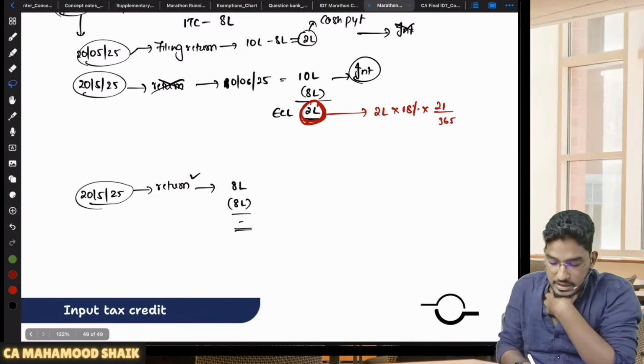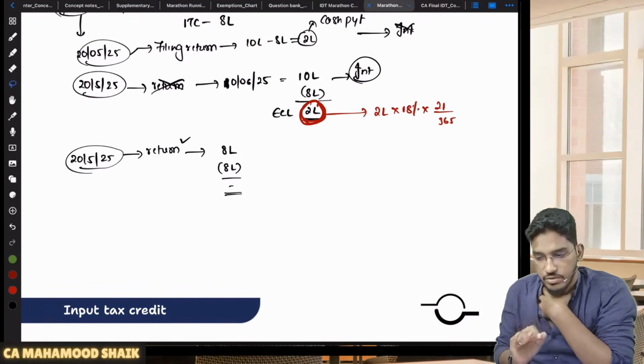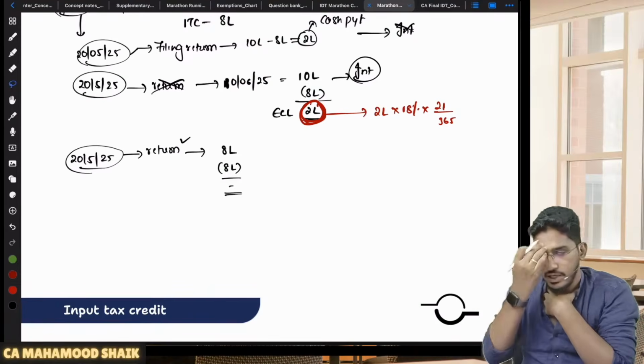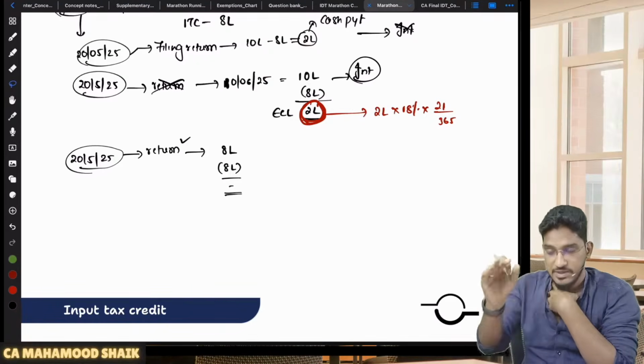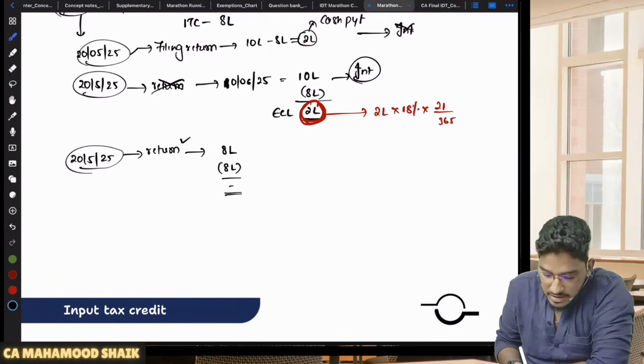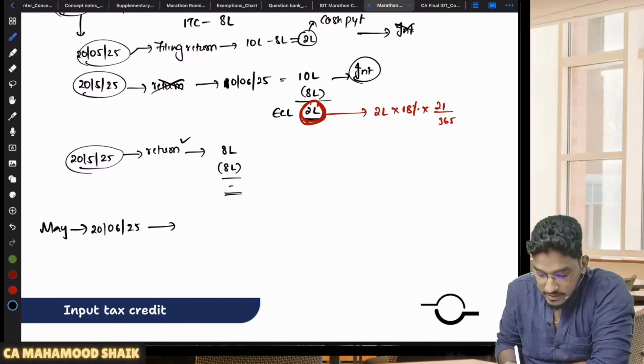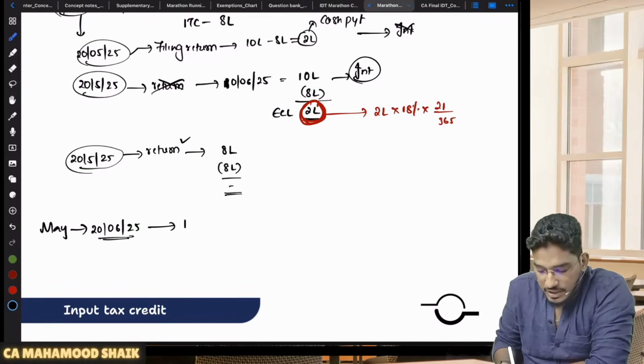So what you are doing is by 20th of May, you are filing your return. But you are declaring under liability because you don't have cash to pay. So you are declaring your outward tax liability is only 8 lakh rupees, and 8 lakh rupees you are using your electronic credit ledger. But next month return will be there, no? For May month, you will file the return in June, no? So on 20th of June, for this June month liability you are declaring. June month's liability and all you are declaring.